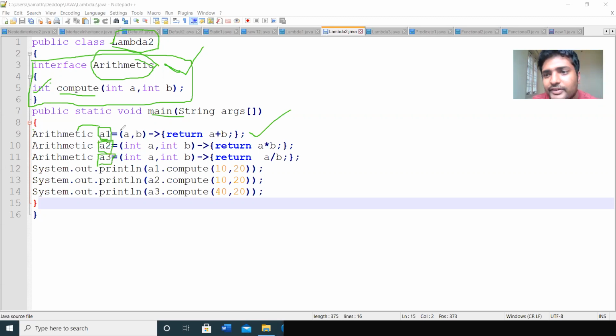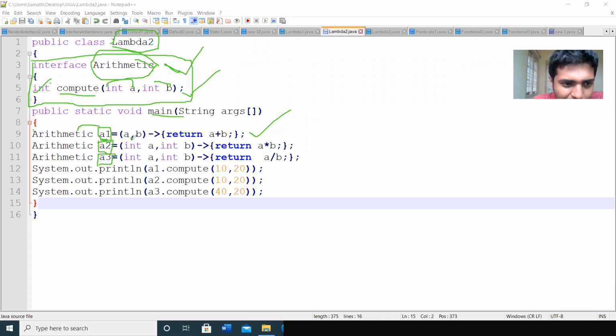How is the lambda function created? In parentheses, the parameter list: a, b. We have not given the data type here. Why? Because a is already defined as int and b is defined as int. So there is no need to give the data type again. If you want to give it, you can, but it is already given, so there is no need.